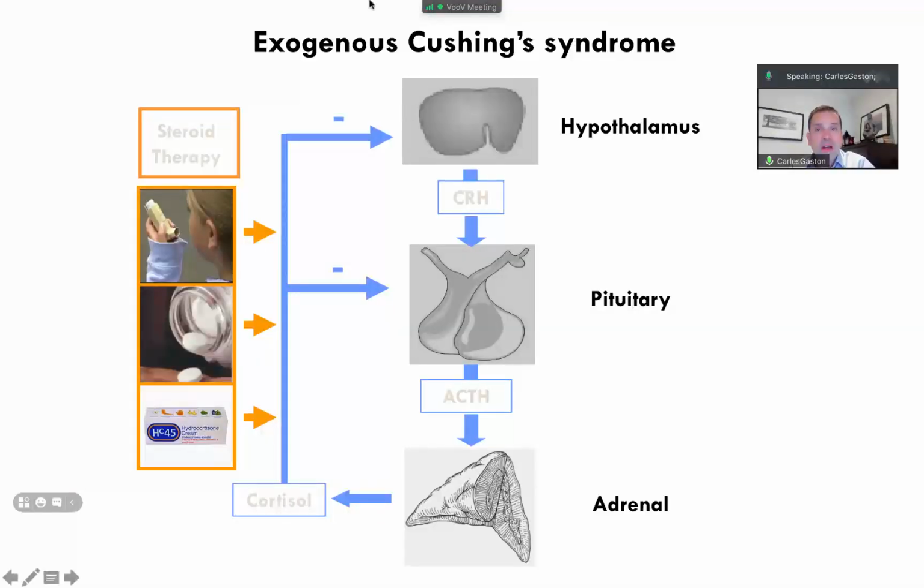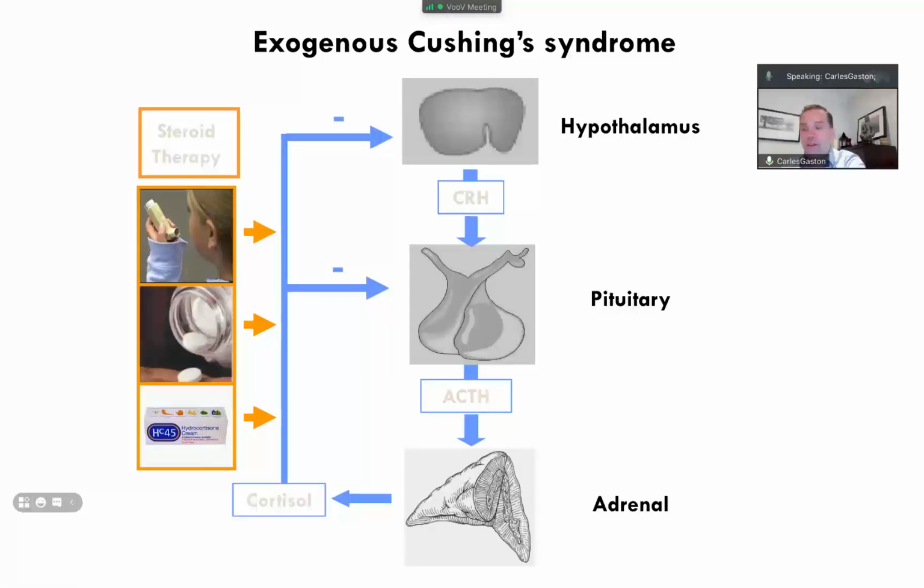The first clinical scenario that you may be finding is that first of all, the patient needs to be assessed as to whether this patient was under steroid therapy. Why steroid therapy?